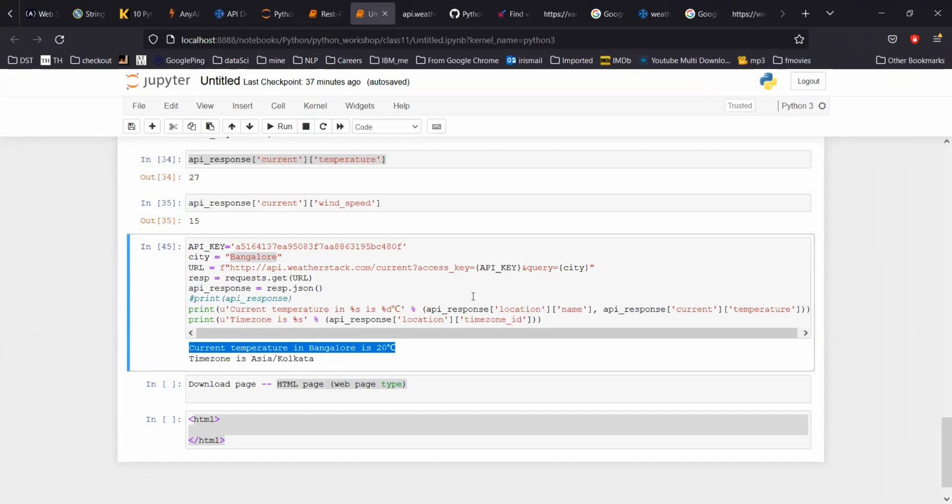Now, let's suppose tomorrow you have shuffled the columns. So that's the API scenario. Now I'm coming to the second scenario. Suppose you have given access to your Excel sheet. Your Excel sheet has the first column as the student name, second is marks, third is age, and fourth is, let's say, gender.